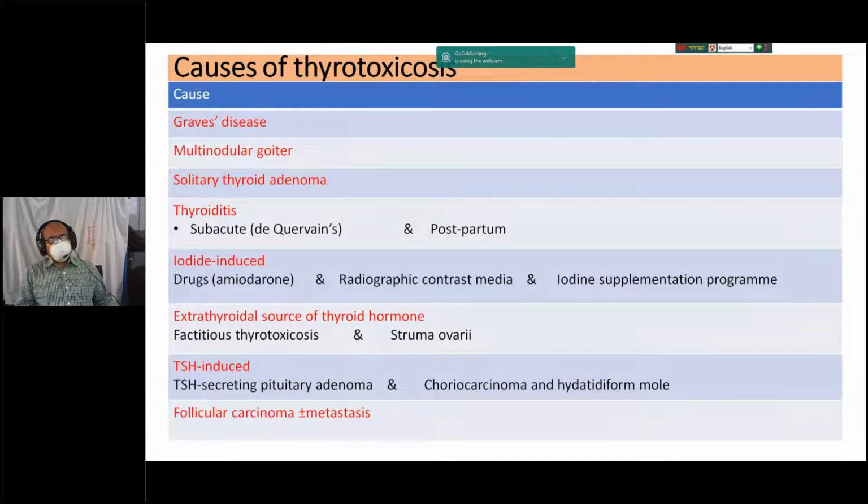These are the commonest causes of thyrotoxicosis.